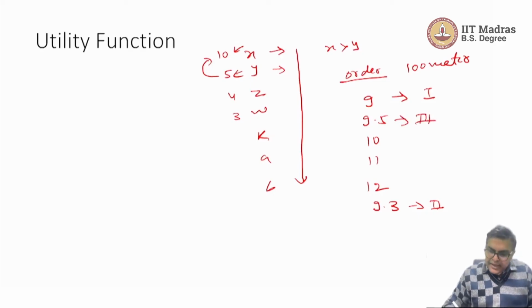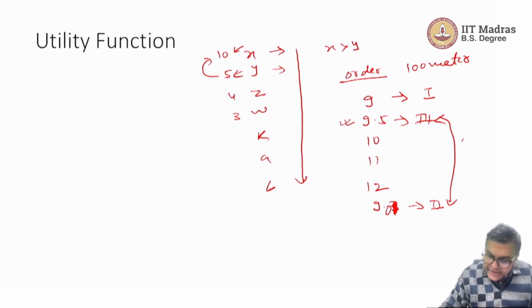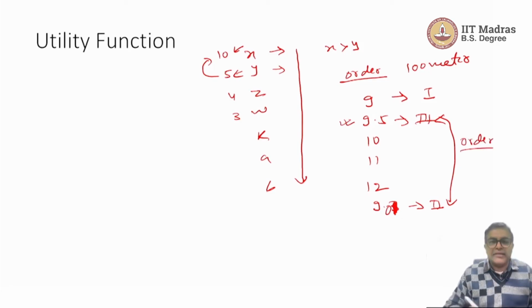Can we compare the difference between second and third? No. Even if this person had finished in 9.1 seconds, or even in 9.01 seconds, he would have been second, and 9.5 seconds would have been third. So it's just a comparison, it's just the order. What we are getting is an order, but nothing more.